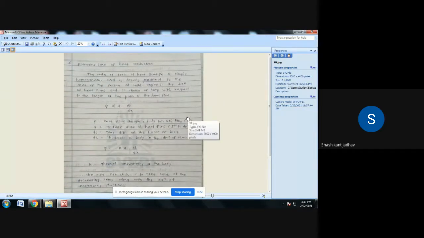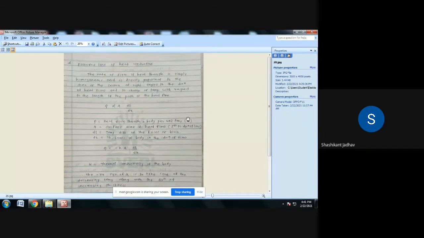Okay, so what is Fourier's law? Heat transfer rate Q is directly proportional to the area which is normal, or at right angles, to the direction of heat flow. So Q is directly proportional to A, and directly proportional to the change in temperature with respect to distance.